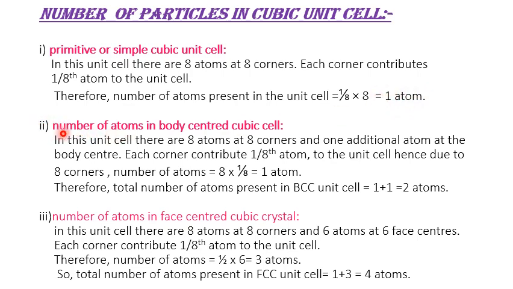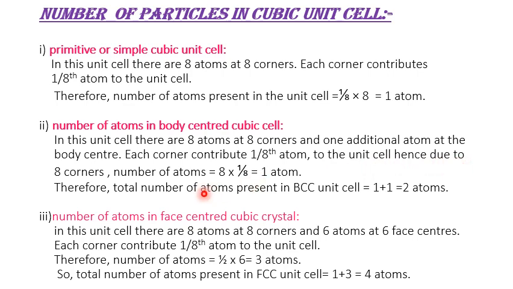Then second is number of atoms in body center cubic cell. In this unit cell, there are 8 atoms at 8 corners and 1 additional atom at the body center. Each corner contributes 1/8 atom to the unit cell.